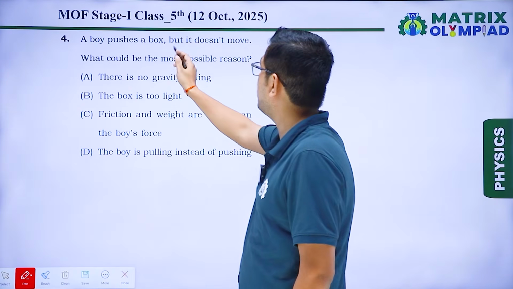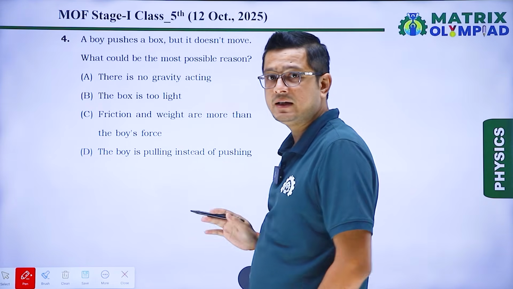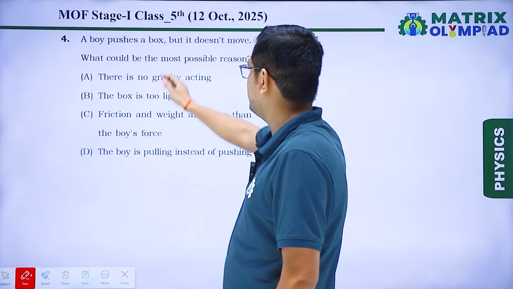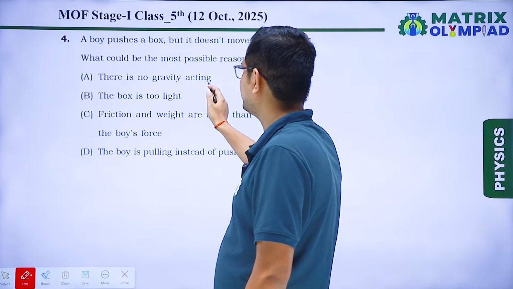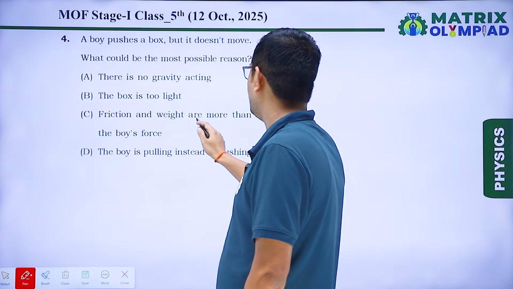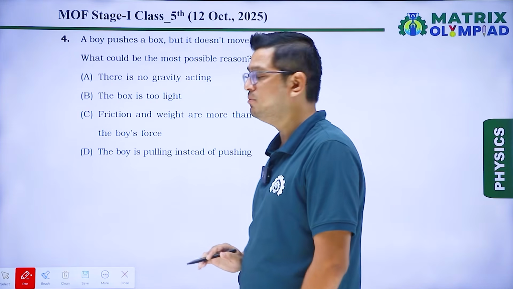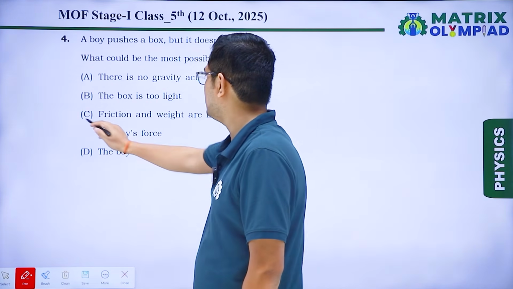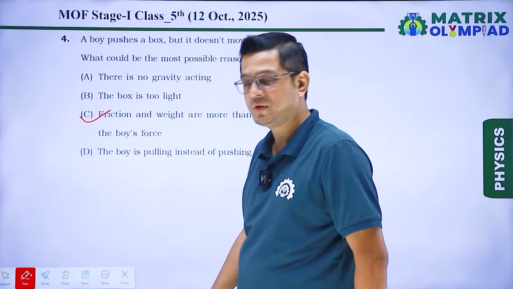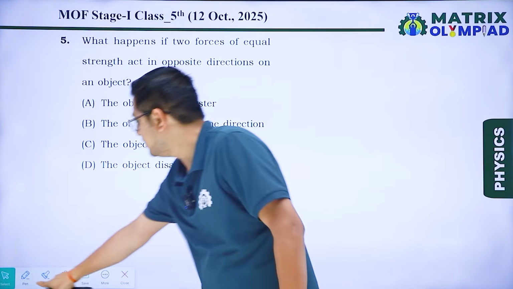A boy pushes a box but it does not move. What could be the most possible reason? So there are 4 options given. There is no gravity acting. No. The box is too light. No. Friction and weight are more than the boy's force. That's why box does not move. So our correct answer is option C. Okay. Next question. Question number 5.